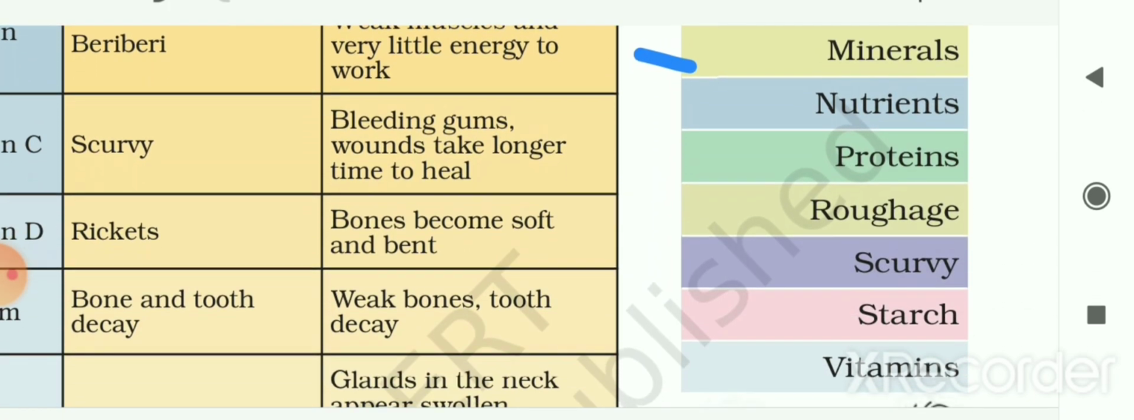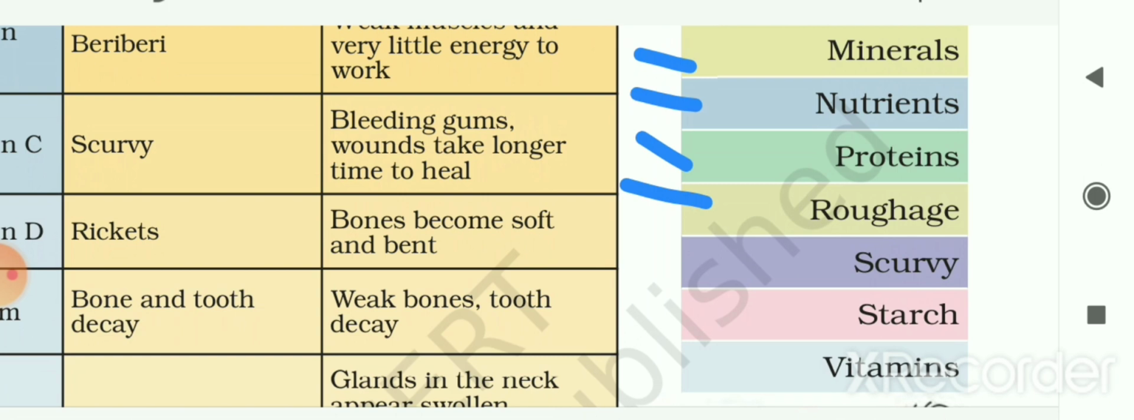The next keyword is nutrients. The food substance that provides nourishment to the body is known as nutrients. The next is proteins. Proteins are needed for the growth and maintenance of the body. The next is roughage. It is a dietary fiber present in the food. It facilitates regular movement of the bowels, that means intestine, and prevents constipation.